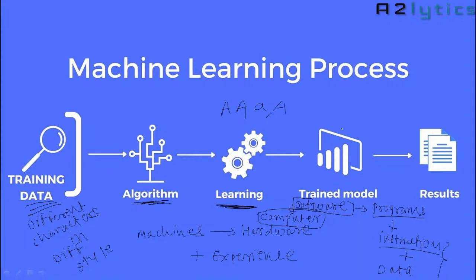Once it learns, that model can be used for identifying new input, new data. Next time when you give data like this, it will definitely identify this character as the character A. So this process is called machine learning.